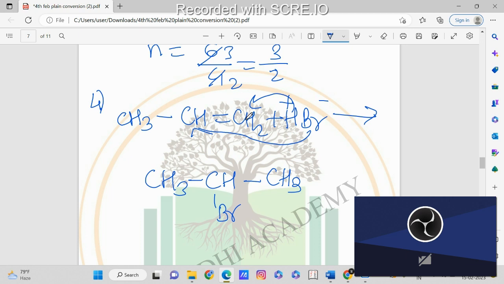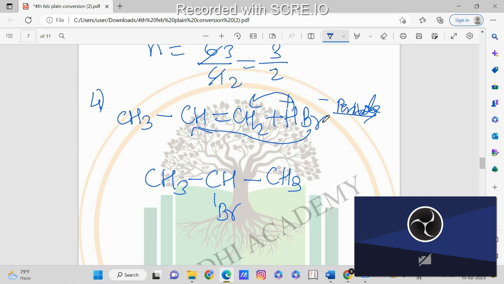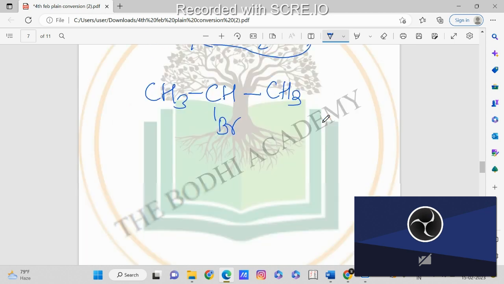So anti-Markovnikov is exactly opposite to the Markovnikov's rule. But you have to apply anti-Markovnikov's rule only when there is peroxide present here. Otherwise when there is just HBr, you have to use the Markovnikov rule. Is it clear everyone?